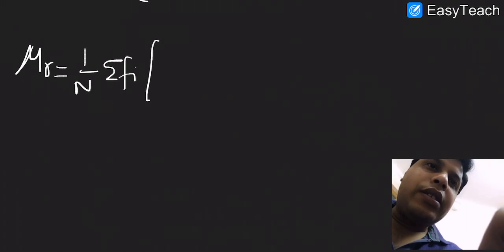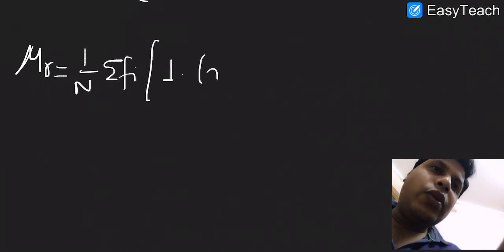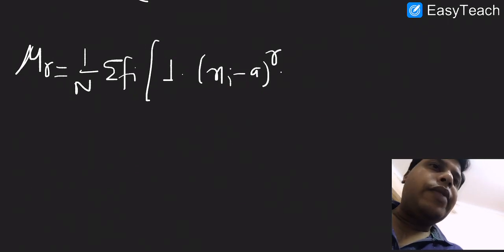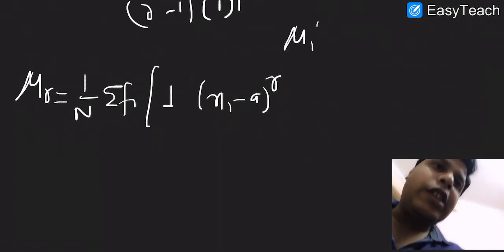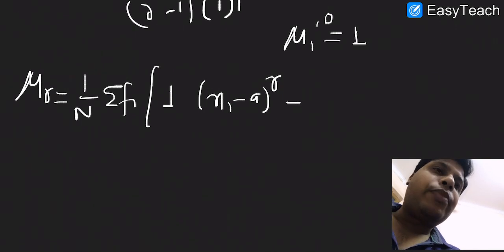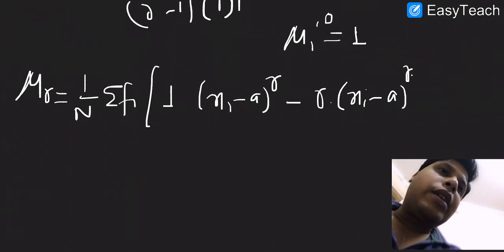The second term will be minus of r into (xi minus a) power r minus 1 mu1 dash power 1, and the third term will be r into (r minus 1) upon 2, using the expansion, and (xi minus a) power r minus 2 and mu1 dash square, and so on. Okay, so as of now I think you must be clear.